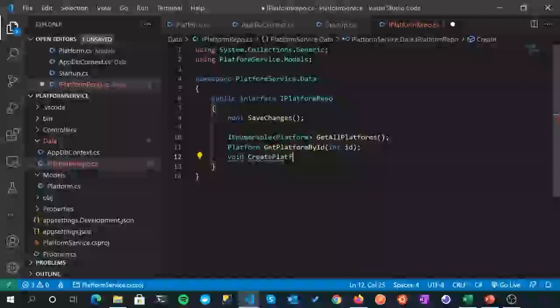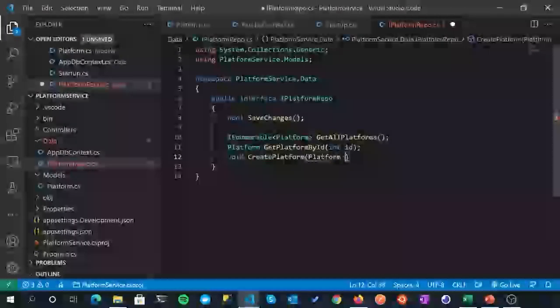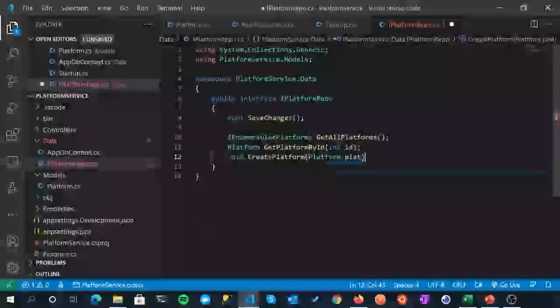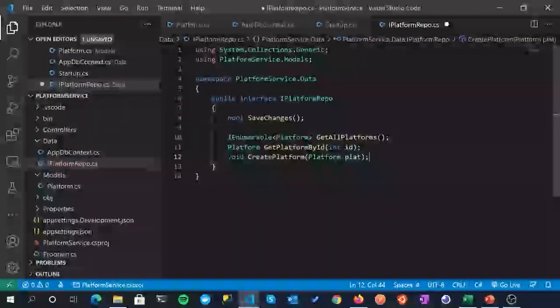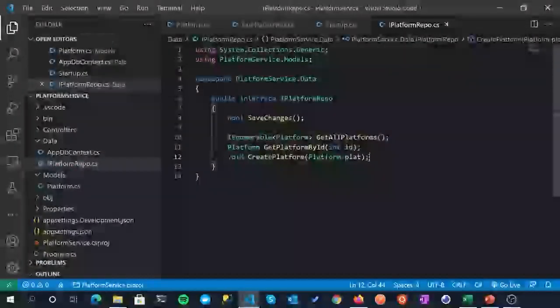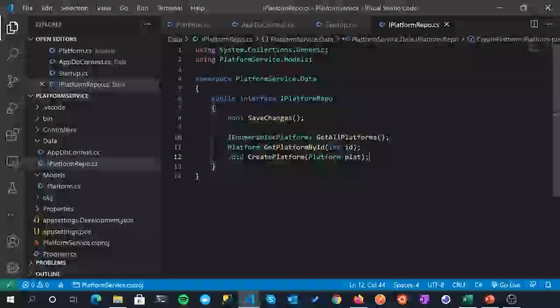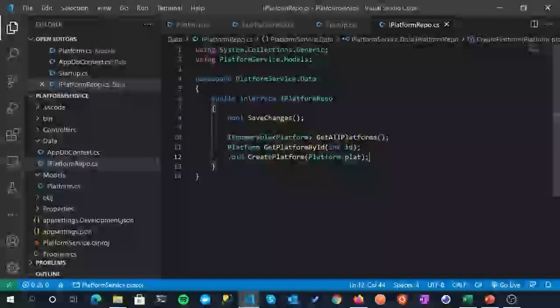Call it create platform, and we will pass in a platform object into that method, and then we'll have to call save as well when we come on to doing that. But that's basically our interface done. These are the three, or really four, things that this interface should provide somebody that's choosing to use this interface. And now what we need to do is build out an implementation class of this interface. So we'll do that now.